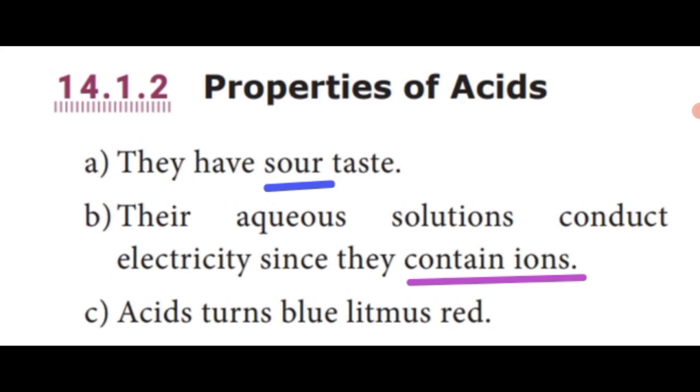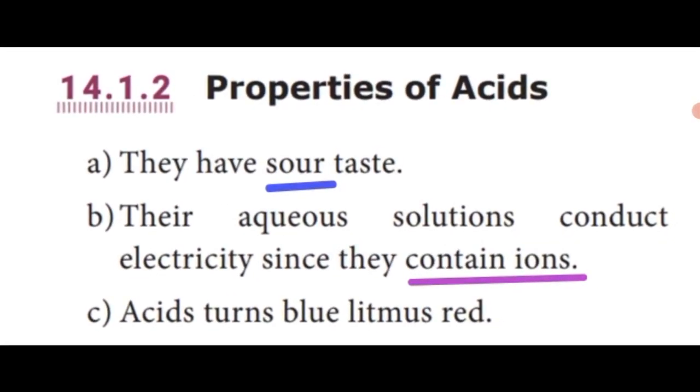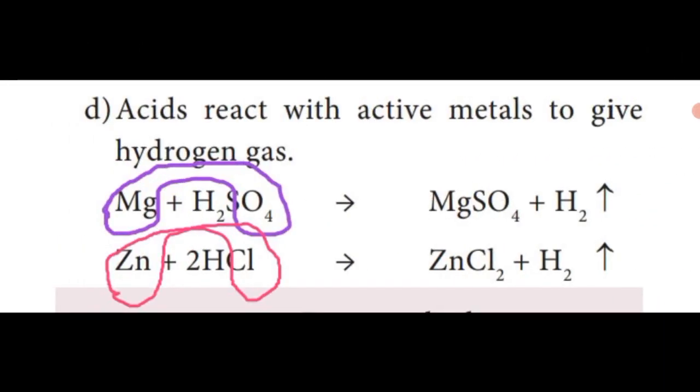The third property is acid turns blue litmus paper into red. Litmus paper is used for identification of acid. If the blue litmus paper changes to red color, the substance is acid. Next property.